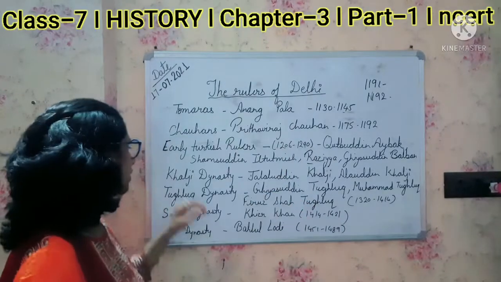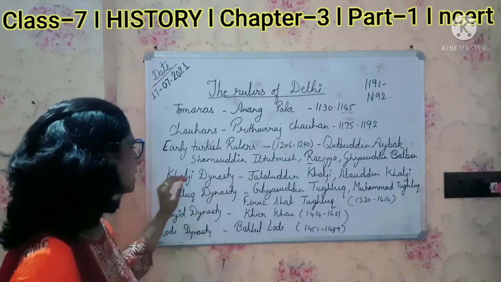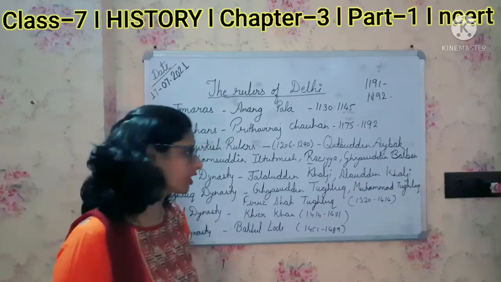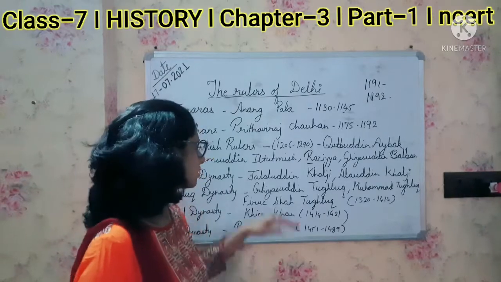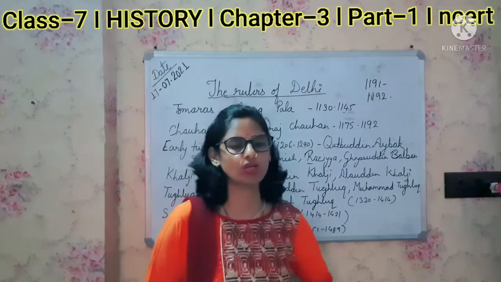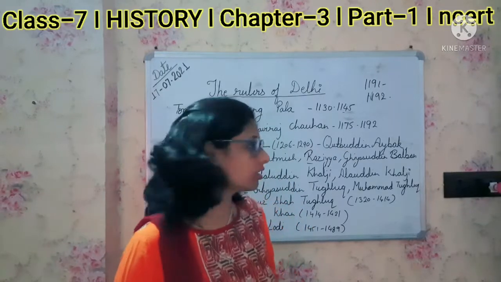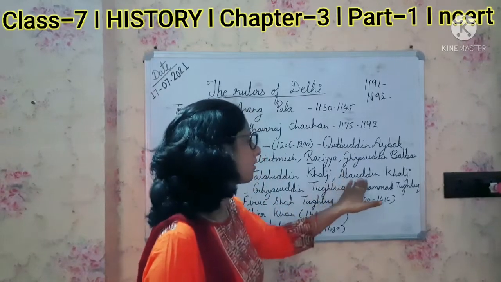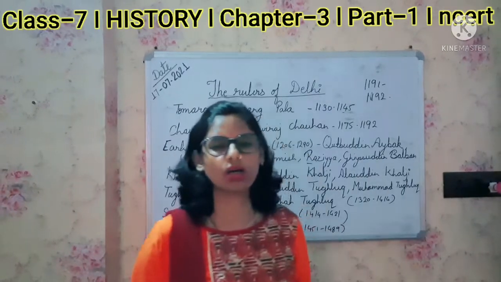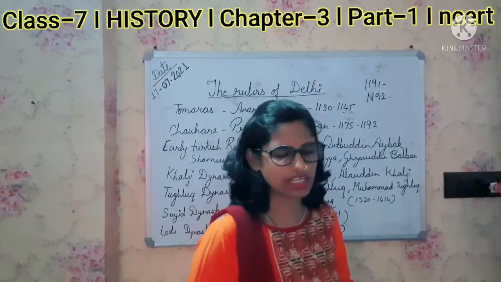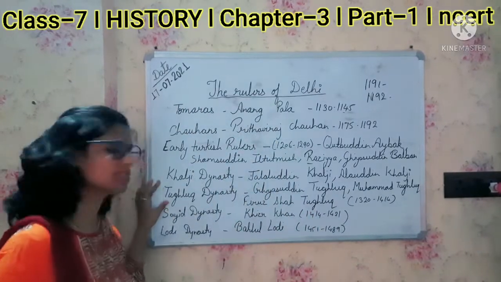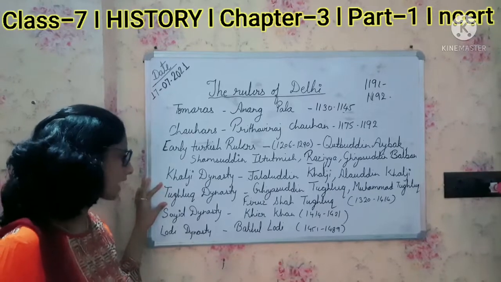Later on, it was overthrown by the Khilji dynasty. In the Khilji dynasty, there were two prominent rulers, Jalaluddin Khilji and Alauddin Khilji. Jalaluddin Khilji was a very weak ruler, and later he was succeeded by Alauddin Khilji, who was a very strong ruler. But later this dynasty also got defeated, and the new dynasty introduced was the Tughlaq dynasty.